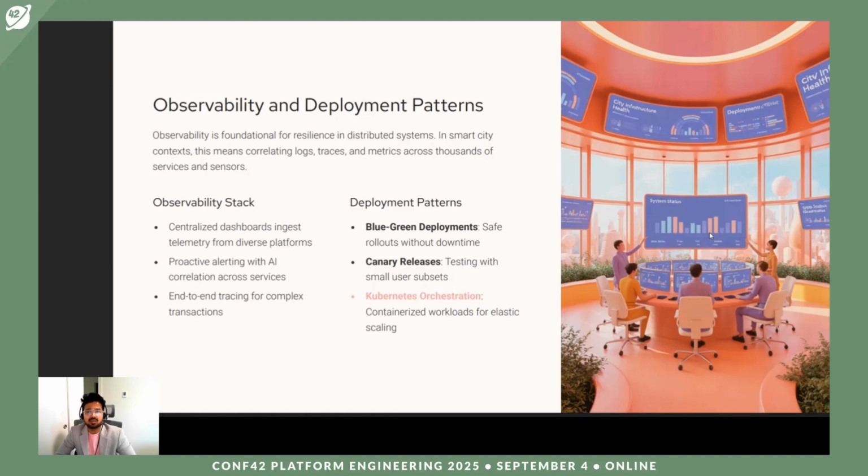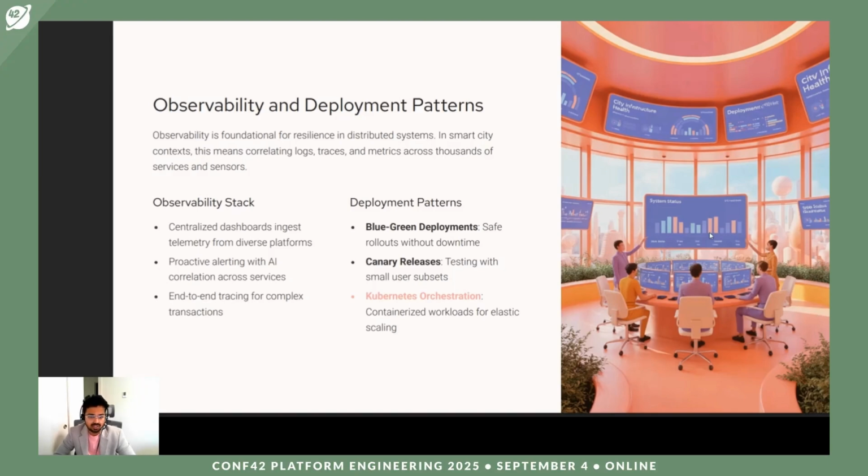Observability is nothing but looking into the system through dashboards and knowing what's happening. A centralized dashboard ingesting telemetry from diverse platforms has helped provide a single pane of glass in the observability stack, because having a centralized dashboard is very important. We also need proactive alerting with AI correlation across multiple services, and end-to-end tracing for complex transactions. This is part of our observability stack and it helps build trust from the start and make an efficient system. Now the deployment patterns: blue-green deployment, safe rollouts without downtime.